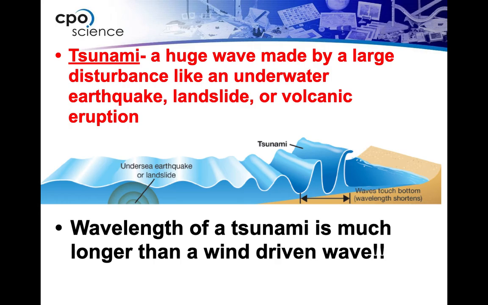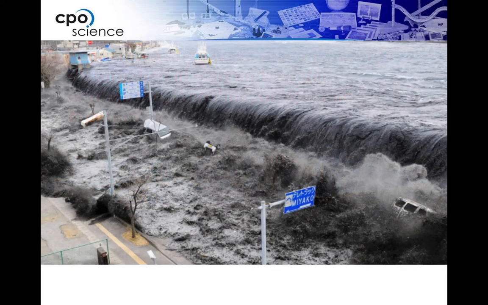So the wavelength of a tsunami is much longer than a wind-driven wave, as you can see in the picture here, much longer. One of the characteristics of a tsunami is that when they occur, they pull the water out from the beach. The bad thing is, a natural human tendency would be, hey, what's going on here? Let's go out here and check. While you're going out there to look at things, little do you know, you have this huge water surge that's going to be coming up.